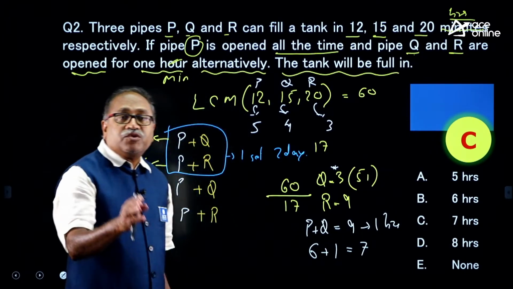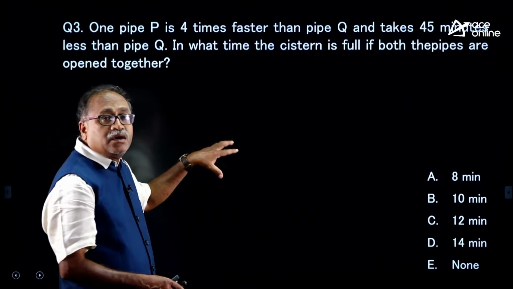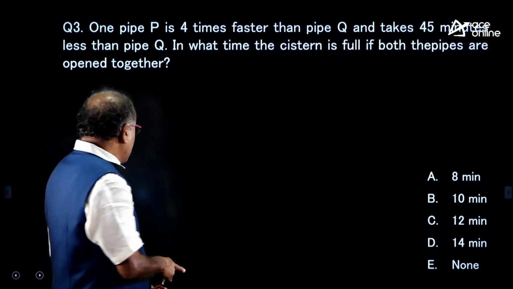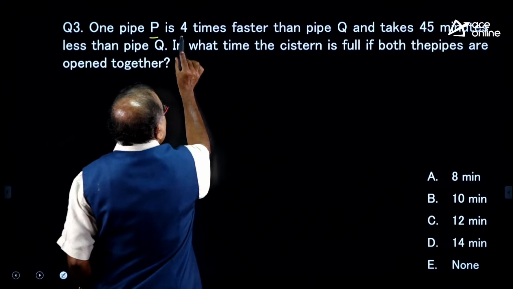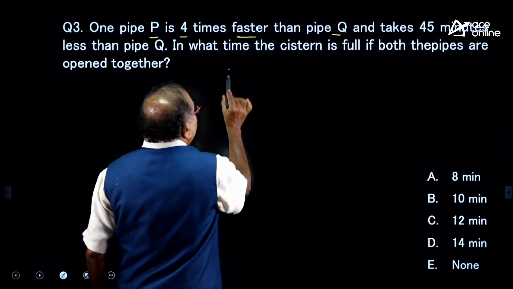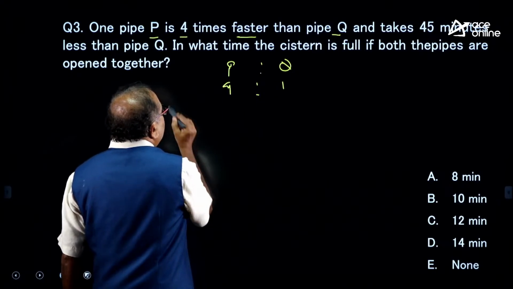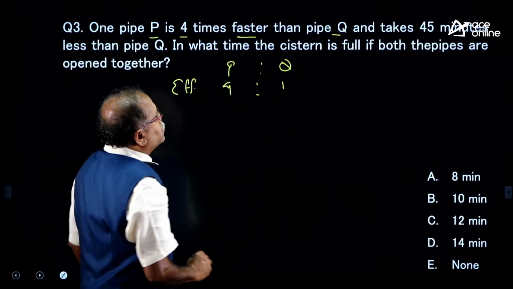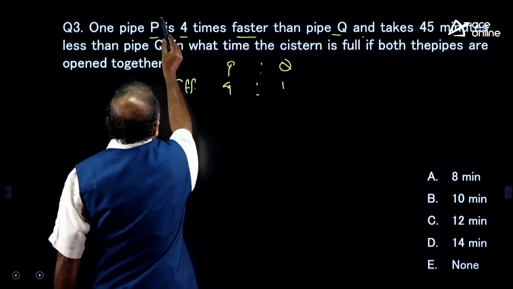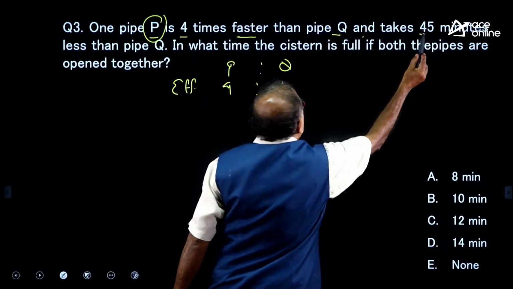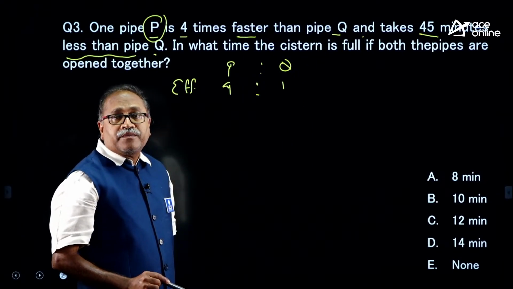Good, my friend. I am going to the next question, and it is here. Most of the questions are on pipes and cisterns, so if you can answer these, it is good. Here it says pipe P is 4 times faster than Q. So, the efficiency ratio of P to Q is 4:1. It takes 45 minutes less time than Q to fill the tank.